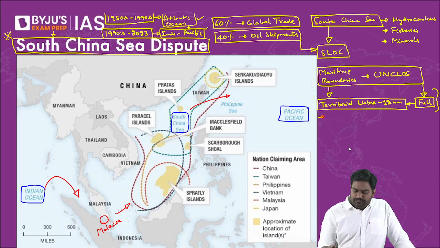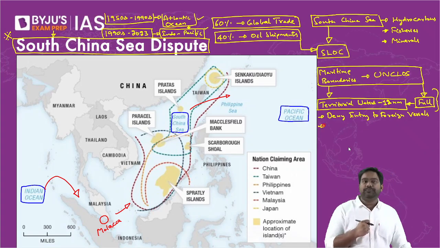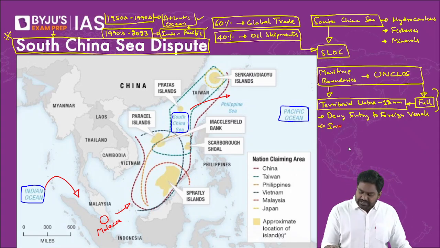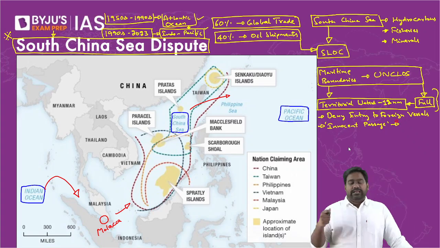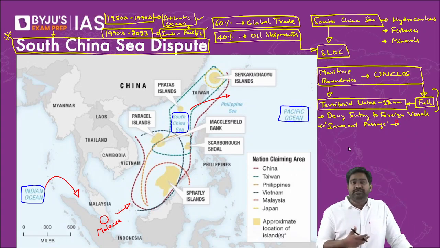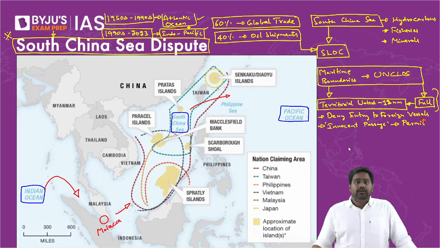In territorial waters, we can even deny entry to foreign vessels if required. We will have the powers to deny entry to foreign vessels if the government determines that the ship shouldn't enter our territorial waters. However, if a ship is requesting innocent passage, if a ship just wants to pass through innocently, meaning without threatening our country, without carrying out espionage against us, without carrying arms and weapons or using them to threaten India, or without getting involved in criminal activities, if it can prove that it is simply innocently passing through and ask for permission, then we might permit innocent passage. Innocent passage is also allowed, provided the ship does not threaten our security interests.